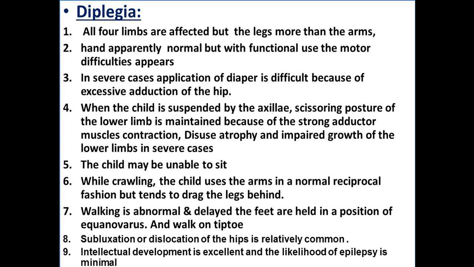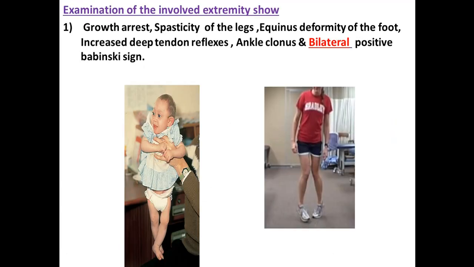Walking is abnormal and delayed. The feet here are held in a position of equinovarus, as we said before, and the child walks on tiptoe. Subluxation and dislocation of the hip is relatively common, and the intellectual development here is normal and excellent, and the likelihood of epilepsy is minimal. In diplegia, as we said, the forelimbs are affected, but the legs are affected more. Usually the lower limbs are affected, but there is no convulsion and intellectual function is normal.